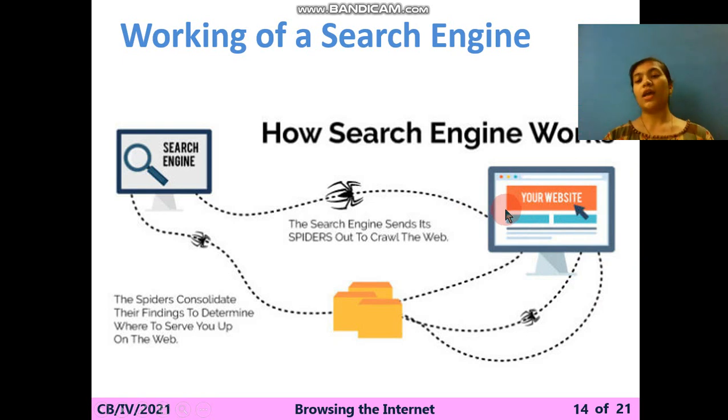On your screen. Next, what will happen if you want to save your website, if you want to save some of the images, if you want to save some of the videos, then you first have to click on the save button, then it will be saved in your file. Okay, when you complete your work, it will go again to the search engine. Means the spider consolidates their findings to determine where to serve up on the web.